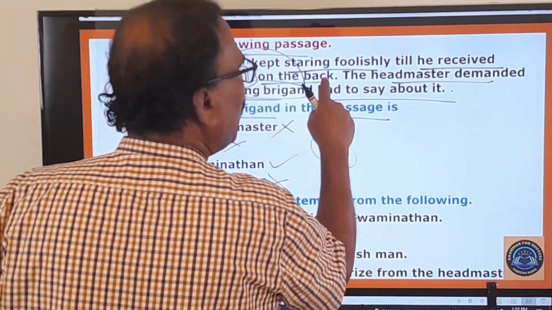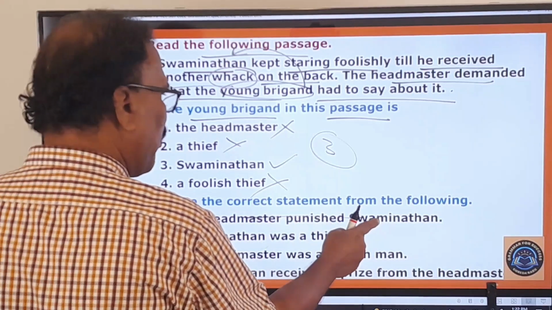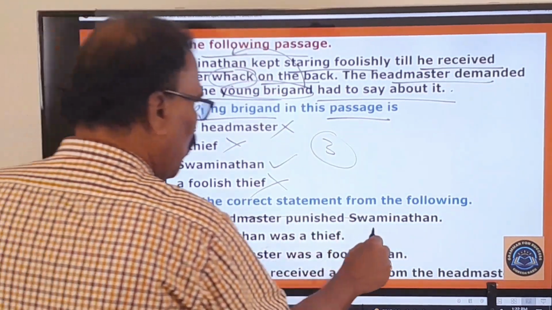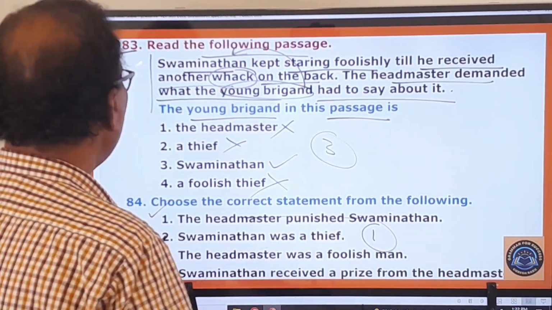Another whack on the back. Whack means beating on the back. So the headmaster punished Swaminathan according to this passage. So the second one, third one, and fourth one are wrong. Only the first one is the right option. Now you move on to other questions.